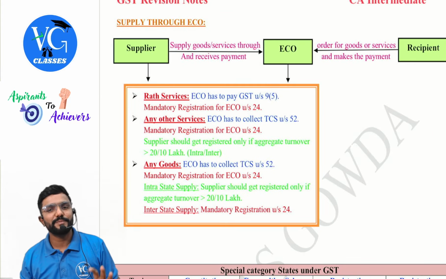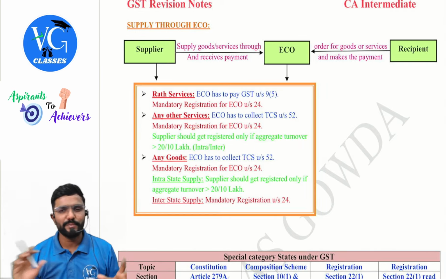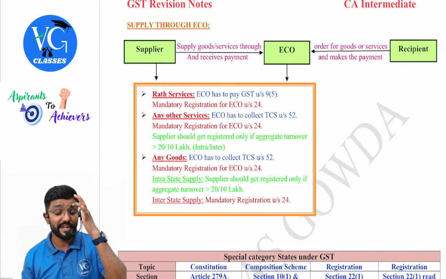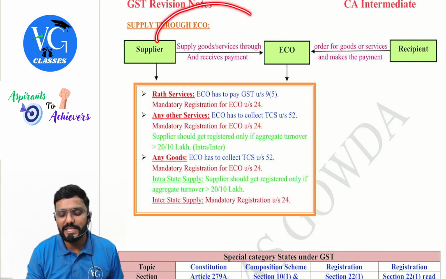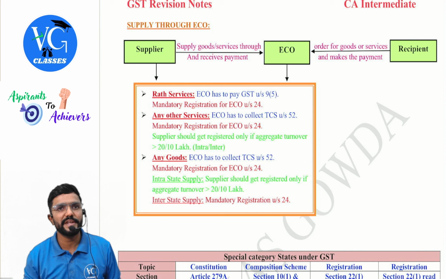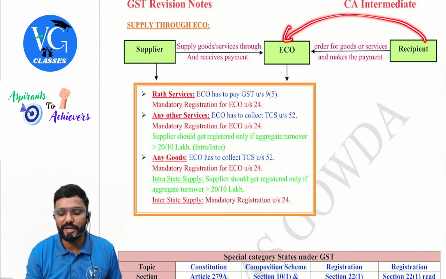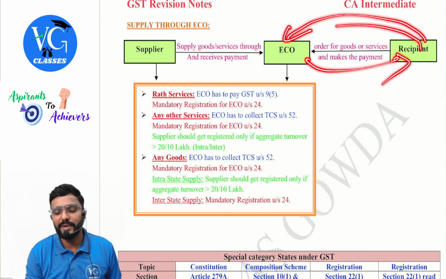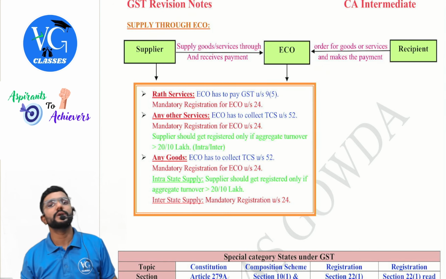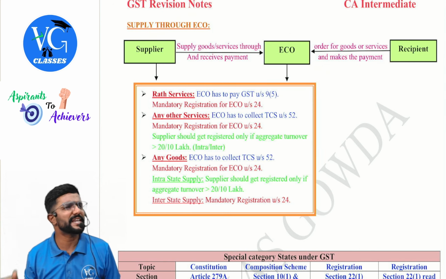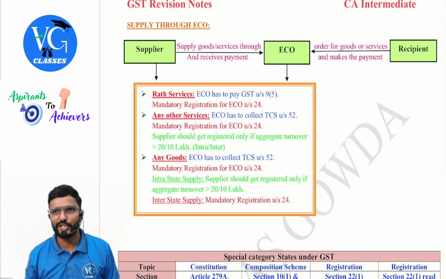Next. With respect to e-commerce operator also, there are 2-3 points. I have made one small chart here, guys. Now, e-commerce operator, what is he doing? There is a supplier who has listed his products or services on the e-commerce operator. Recipient will book it and receive it, and the recipient will make the payment to the e-commerce operator. The e-commerce operator will give it to the supplier, maybe after deducting their commission and platform charges.